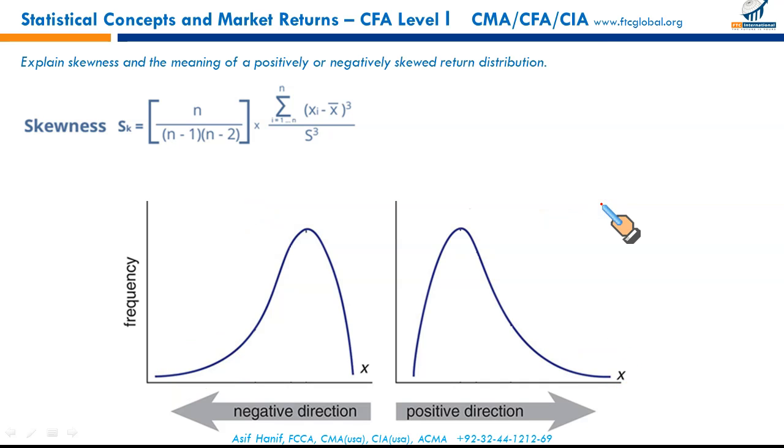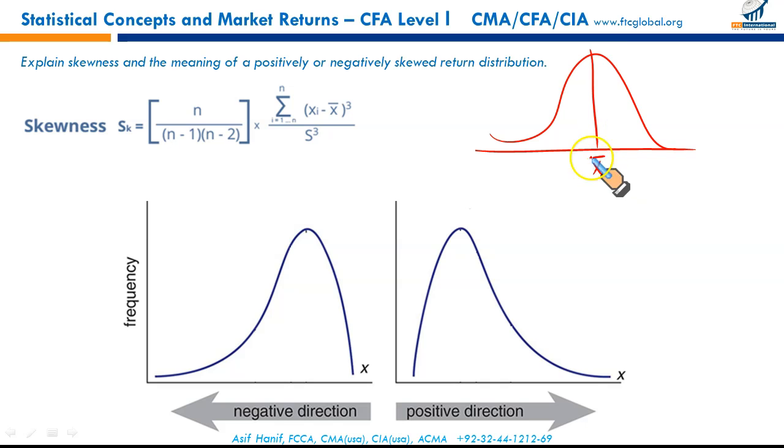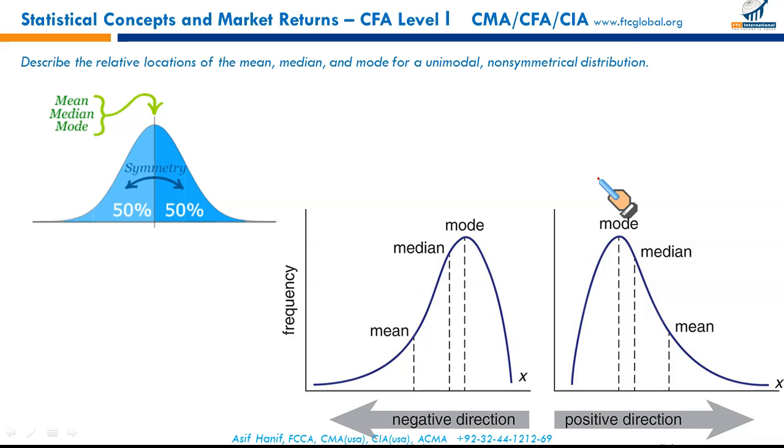Now, in the normal distribution, your mean, median, and mode are at the same point. But in these distributions, of course, mean, median, mode will be disarrayed. In what way? Let me show you. This is your negatively skewed distribution.